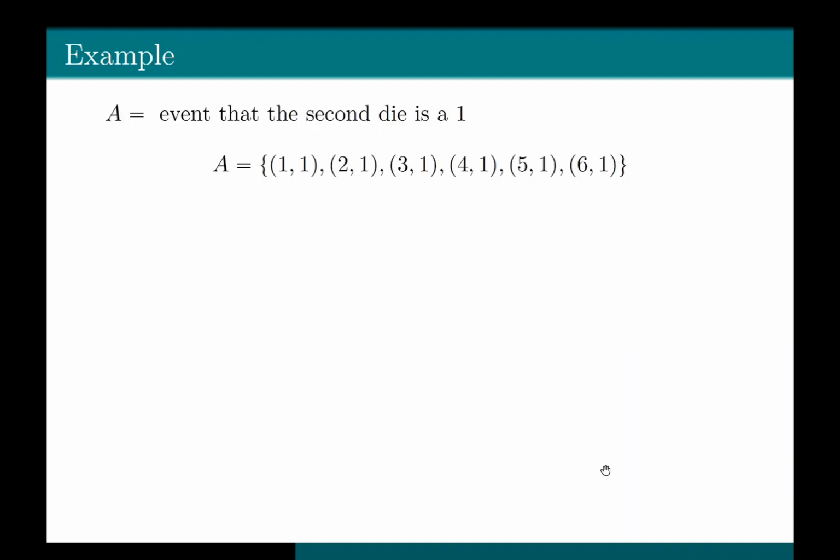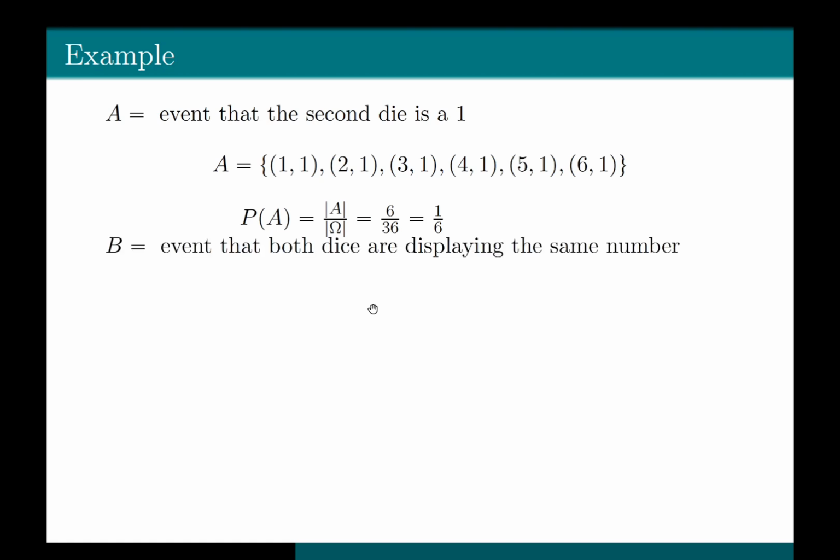So A basically contains (1,1), (2,1), (3,1), (4,1), (5,1), (6,1). Okay, and the cardinality of A would be equal to the number of elements in the set A, which is equal to 6. So probability of A, using the classical formula of probability, that is, the probability of any event is equal to the cardinality of that event divided by the cardinality of the universal set. So we get 6 divided by 36, which is equal to 1 divided by 6.